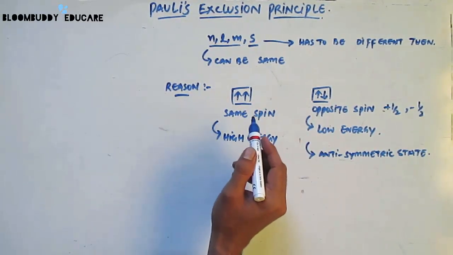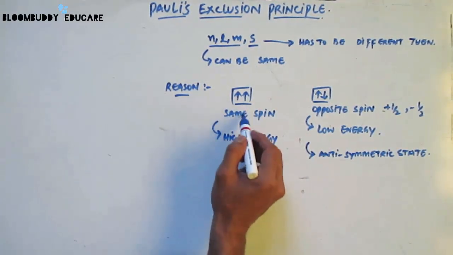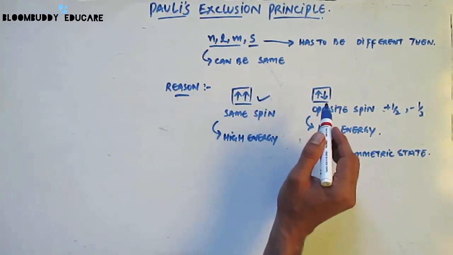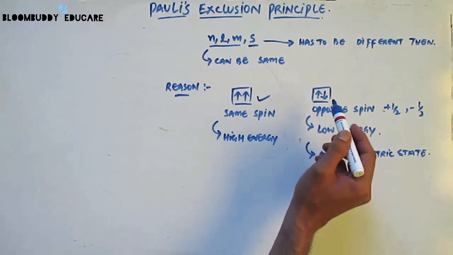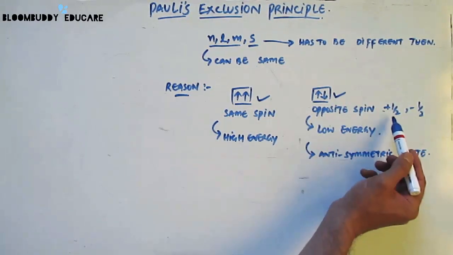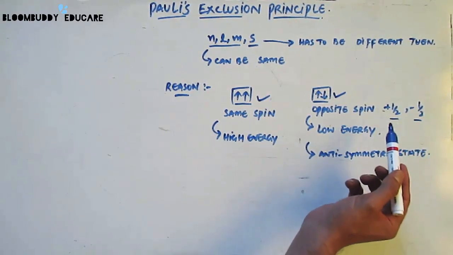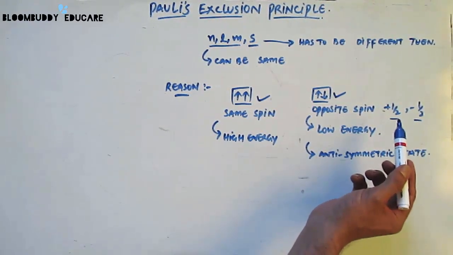In other words, electrons with the same spin can never exist in the same orbital. Rather, they have to have opposite spin or different spin quantum numbers, that is plus 1 by 2 and minus 1 by 2. That means the spin quantum number can be either plus or minus 1 by 2.